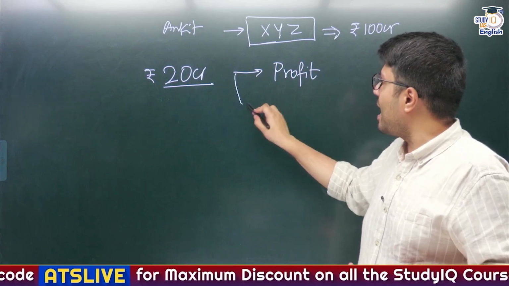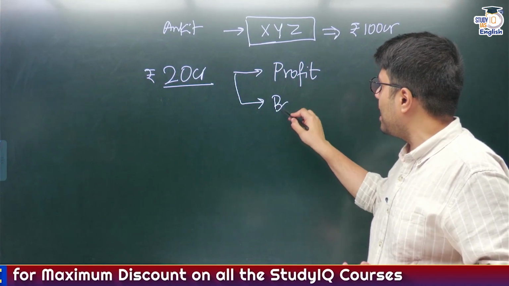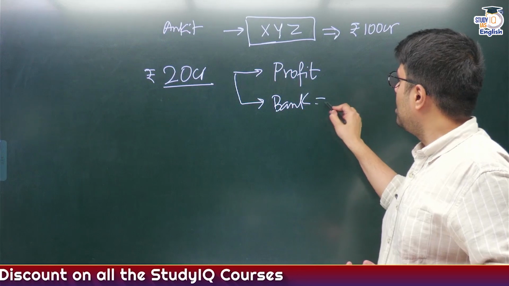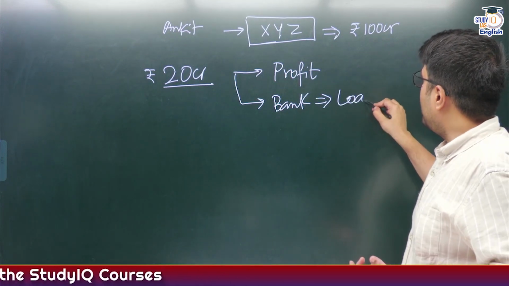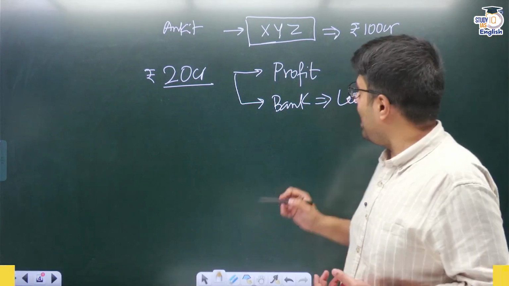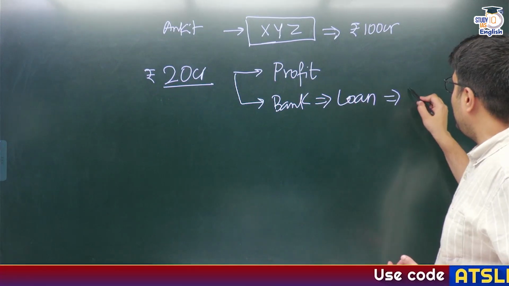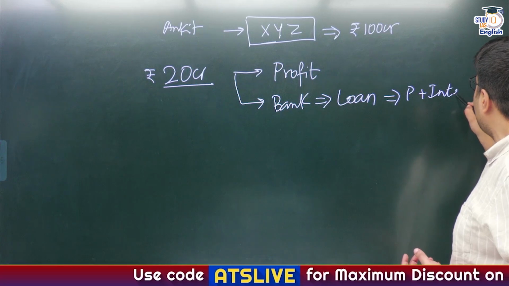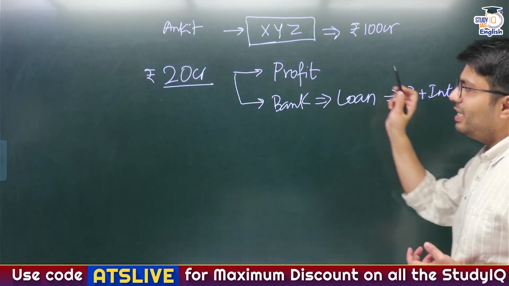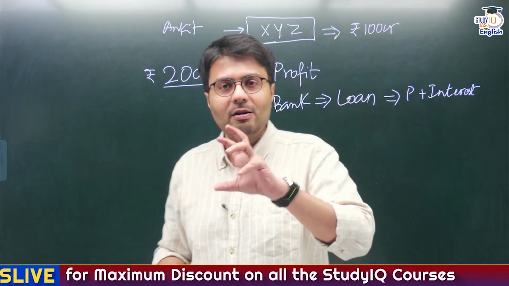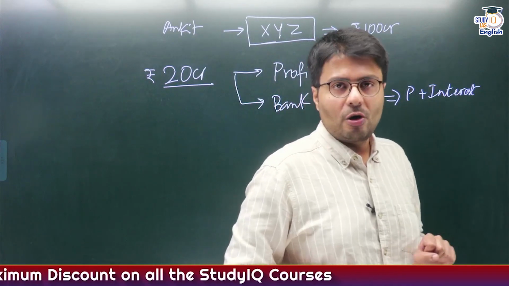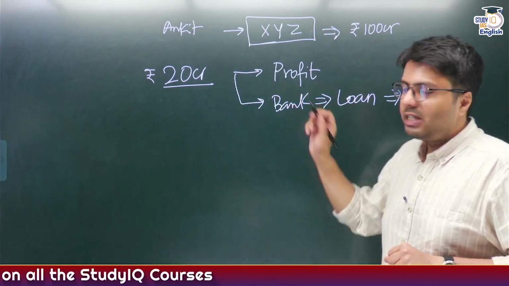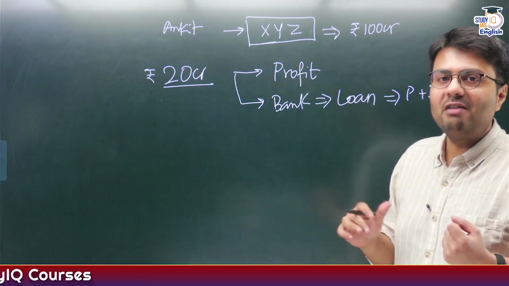So the other option that I have is to go to a financial institution like a bank and ask them to give me a loan. But the bad part about a loan is that you have to return the money. You have to pay the principal amount. And in addition to that, you also have to pay interest on it, which, for example, if I take a 20 crore loan, that interest would also amount to several crores, right? So that is why the second option is also not a very attractive option.